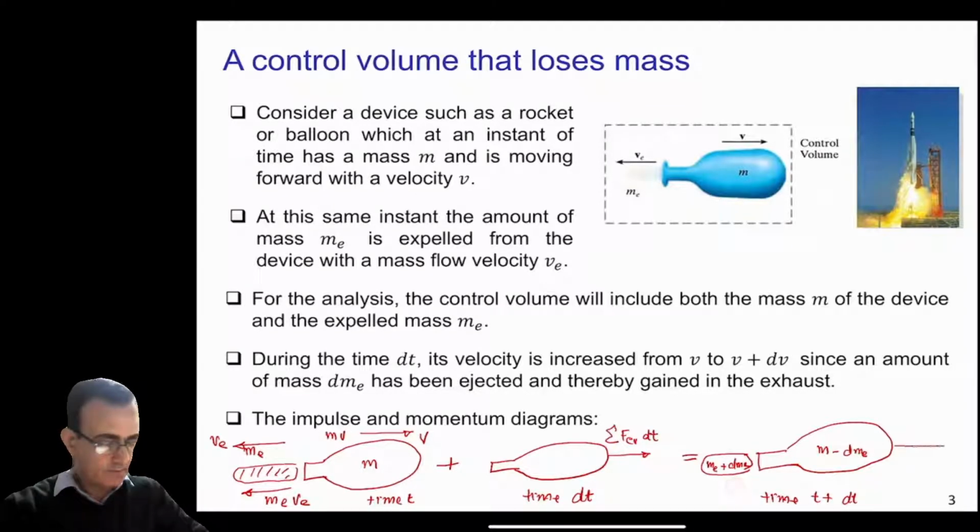The velocity of the device becomes v plus dv, where dv is the increase in velocity.